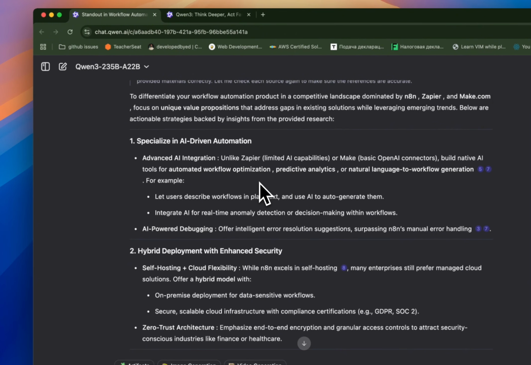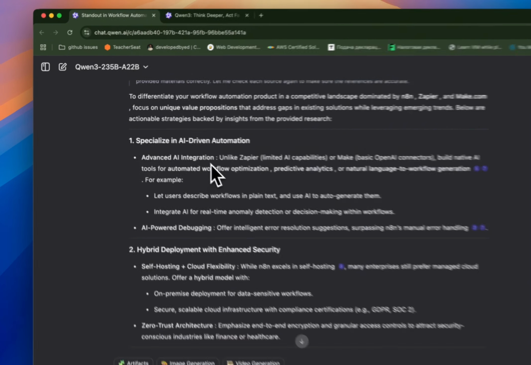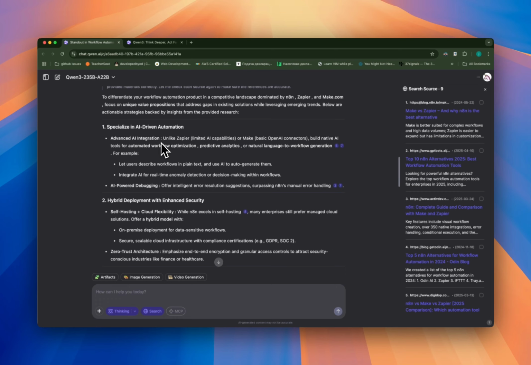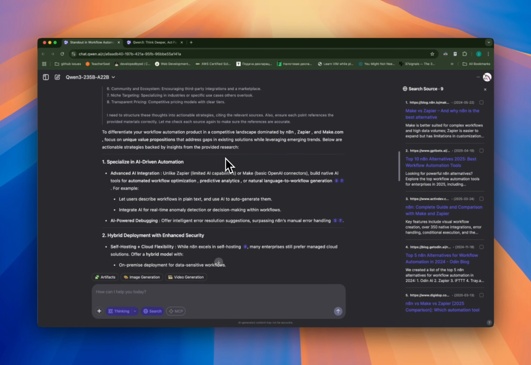Specialize in AI-driven automation. So that's very similar to what Gemini is saying. So unlike Zapier, limited AI, Make basic OpenAI, build native AI. But yeah, and does it.